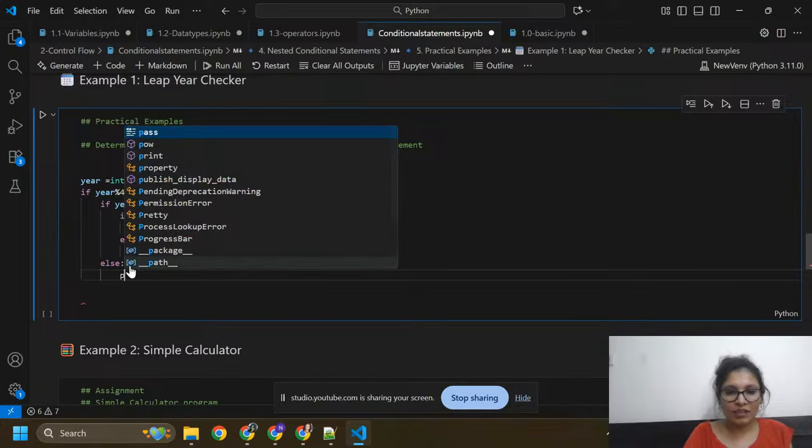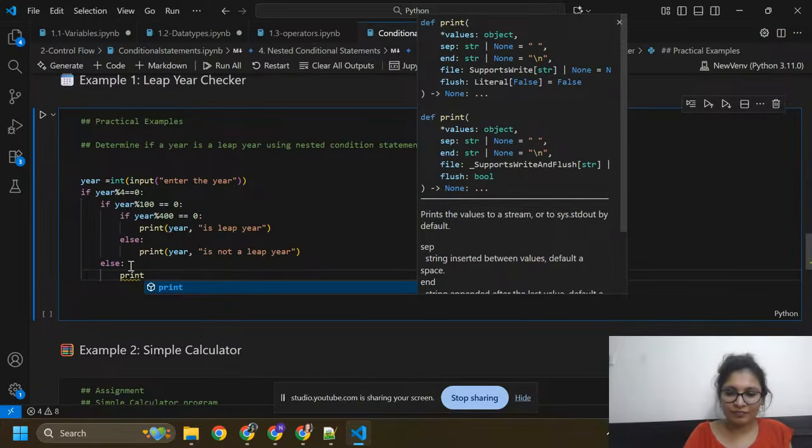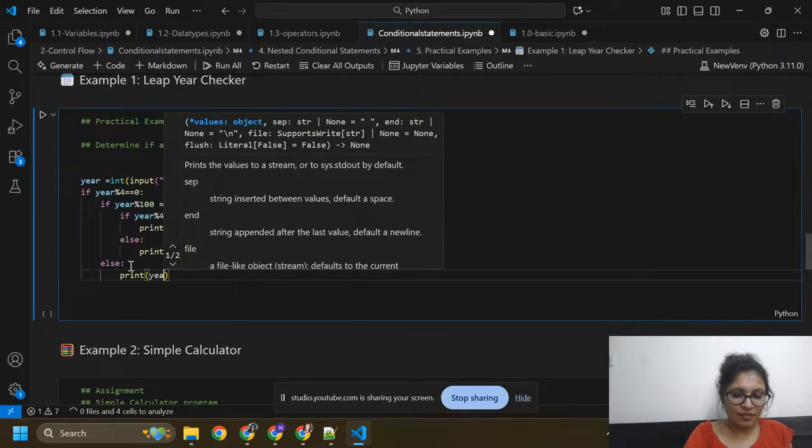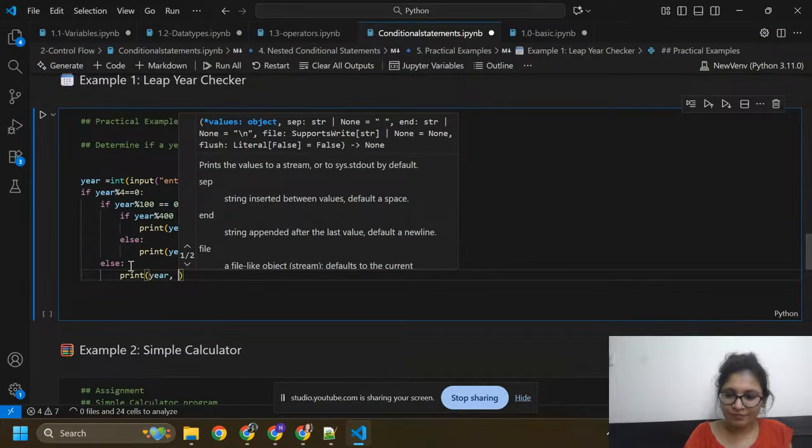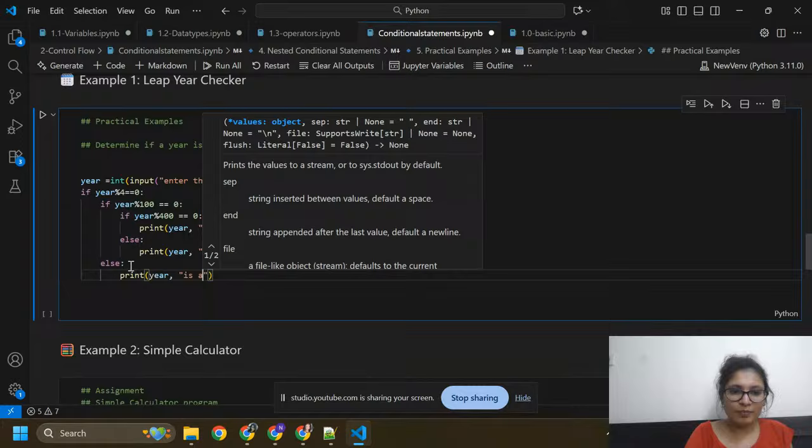I'm going to print year, comma, is a leap year.